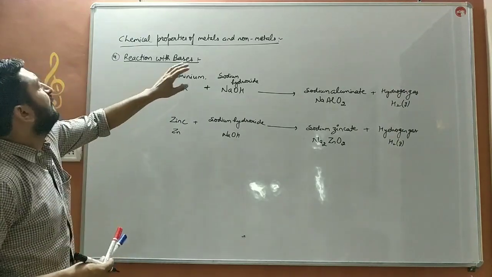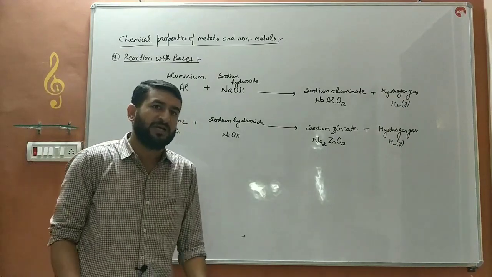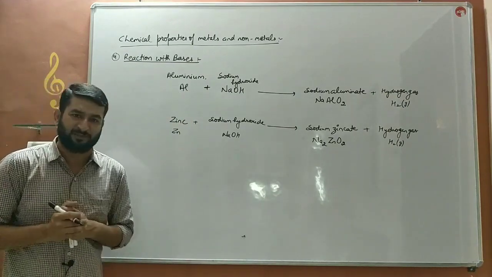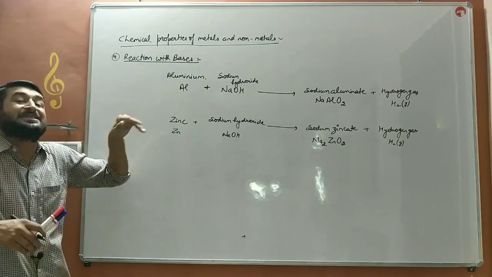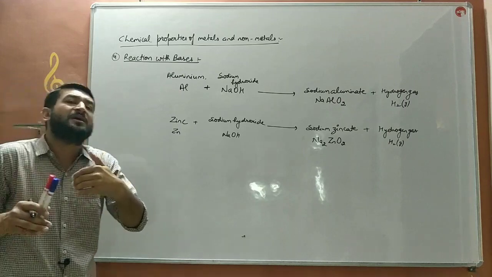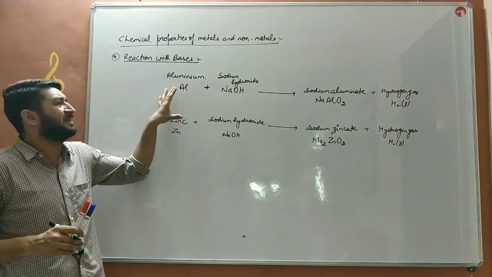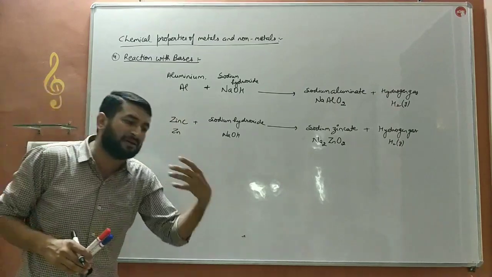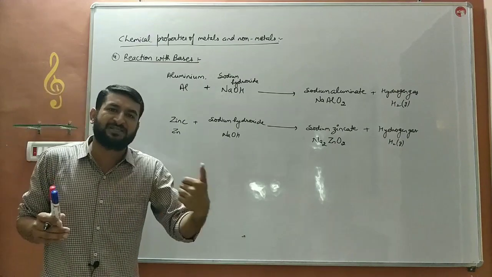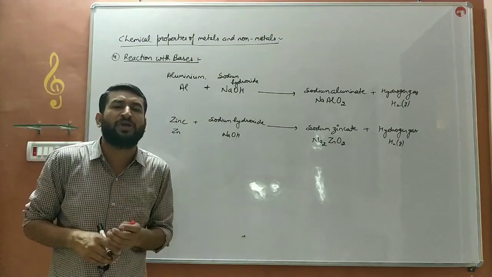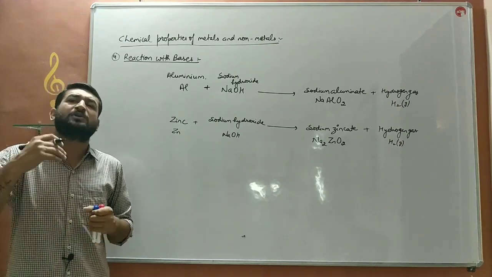Whereas the reaction of non-metals with bases is a very complicated reaction that you will study in your higher classes. That is why we generally don't use this as a difference between metals and non-metals, as both of them will react. Some metals as well as some non-metals react with the bases, but the non-metal reactions with bases is very complicated, so we are not going to study that reaction in this chapter, bache, that you will study in your higher classes.